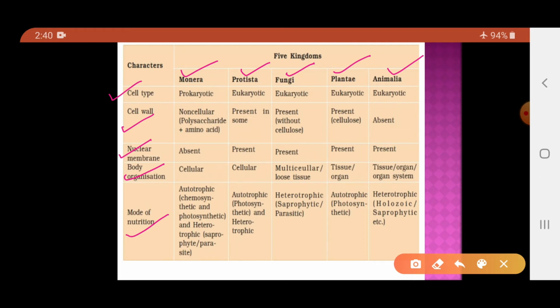Now according to cell type, only the Monera kingdom is the kingdom which consists of the prokaryotic organisms. See, you can see here.